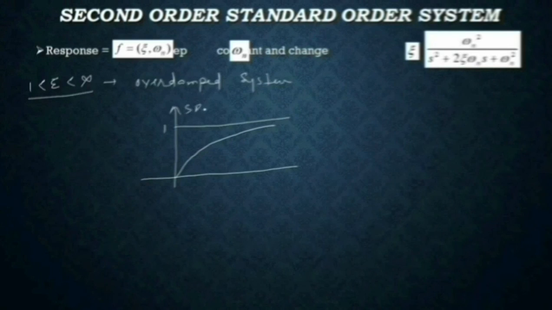This is the step response. If this is t, this is also t, the time domain. If you remember the first order system and its step response, that is exactly the same. How do I recall that? This is the first order standard system, and this is the step response.